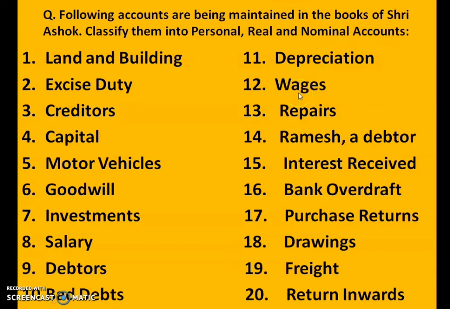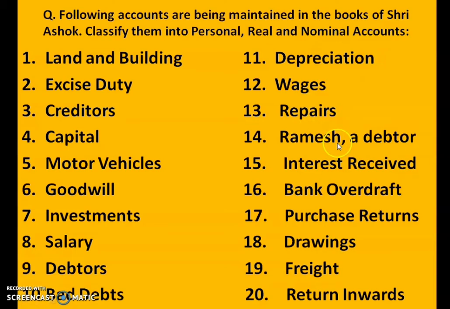Next is wages. Wages means the amount paid to the laborers for the work. So that wages is also an expense for us. So that will be shown under nominal account. Now repairs, repair of machines. So we have to spend cash on the repair. So that is our expense. That will also be shown under the nominal account.